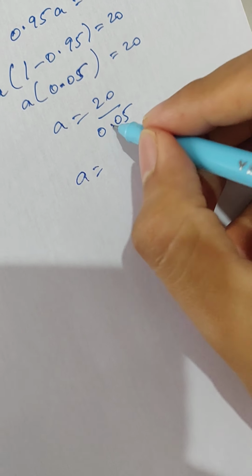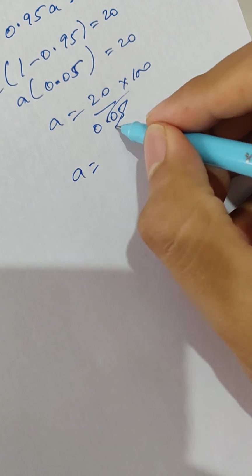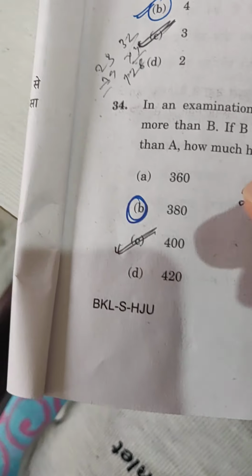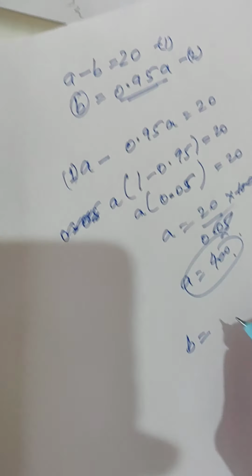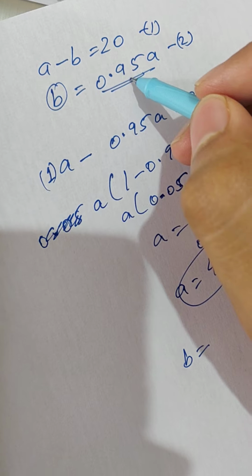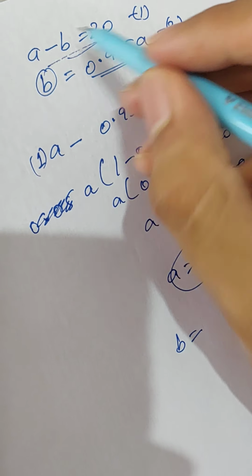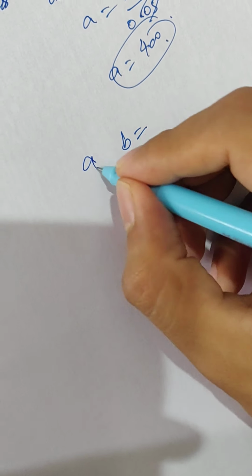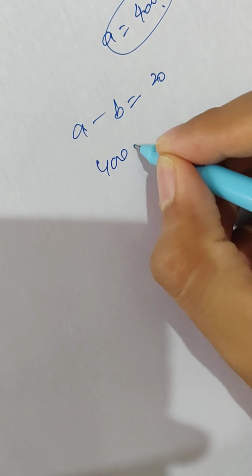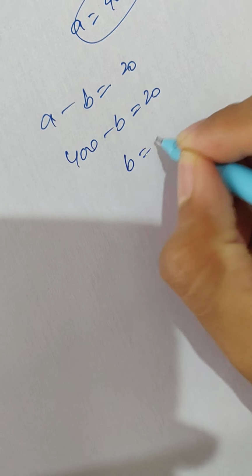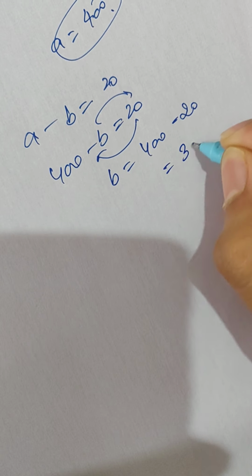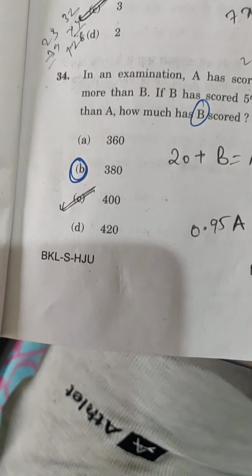A is equal to, now basic we had learned, right? 400. So A is 400, and this is the mistake that I had committed, that A was 400, but it had asked for B. What is B? Now see, B you can find from any equation, this equation or this equation, right? This is easier. A minus B is 20. Since A is 400, 400 minus B is 20. So B is equal to 400 minus 20, which is equal to 380. Just bring this there and this here. So this was the basic answer.